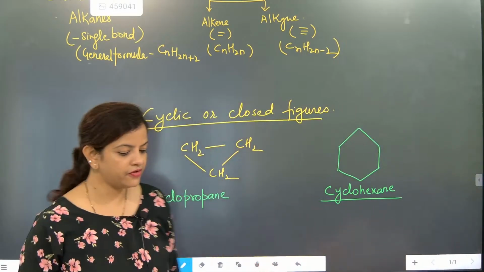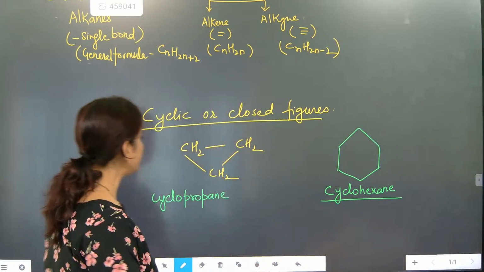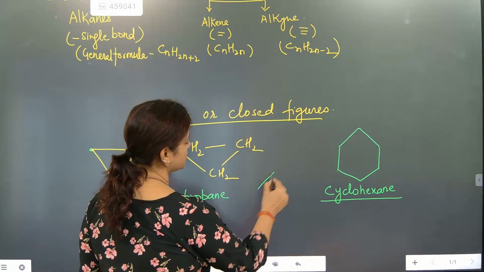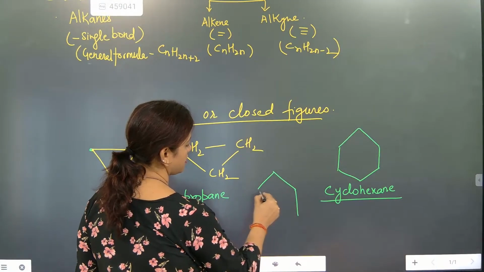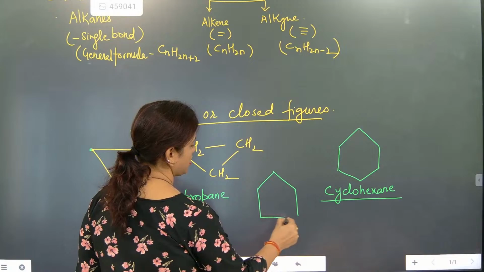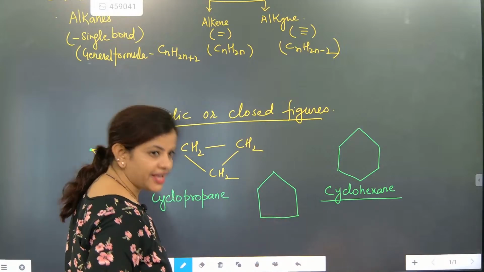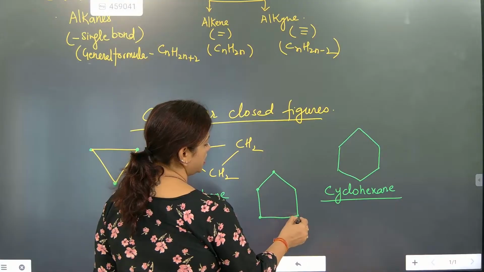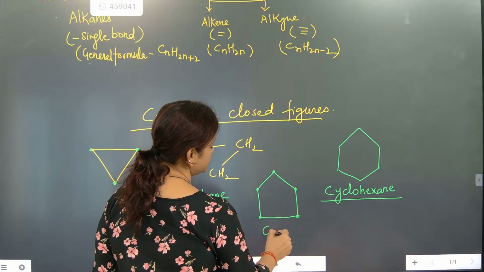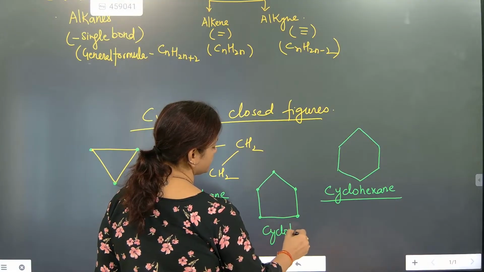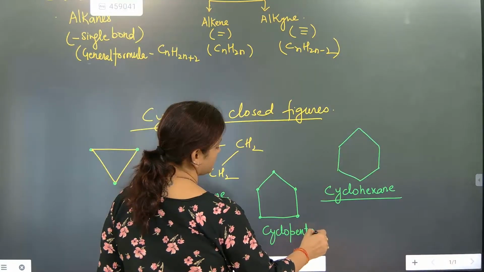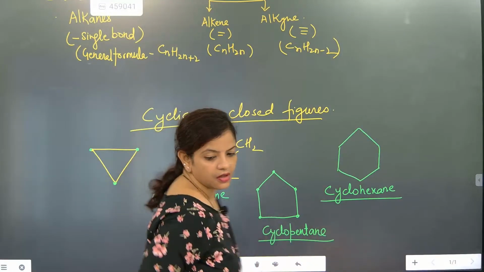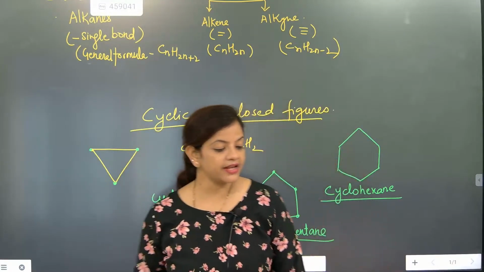Good. Now can you tell me the name of this one? Cyclopentane. How many are there? 1, 2, 3, 4, 5. Means cyclo. The name is considered as cyclopentane.